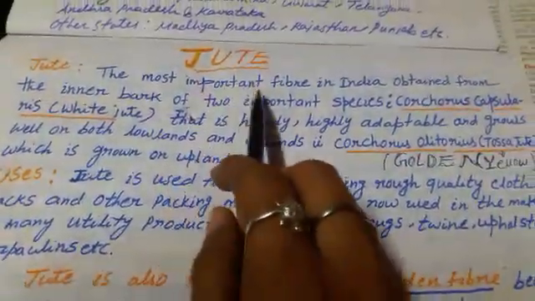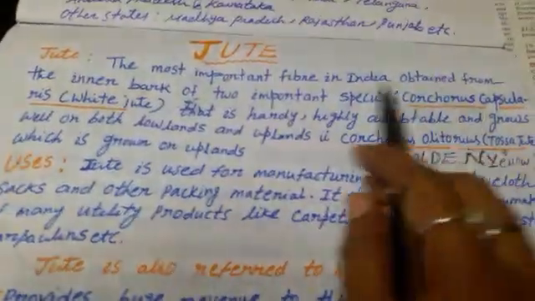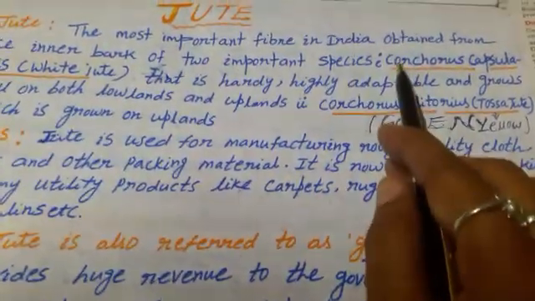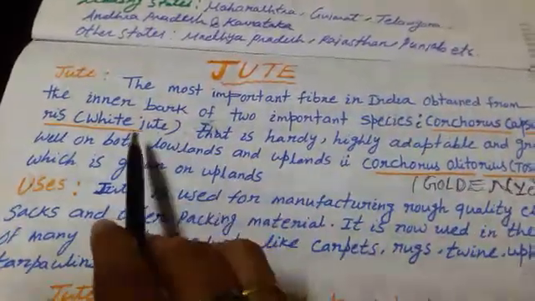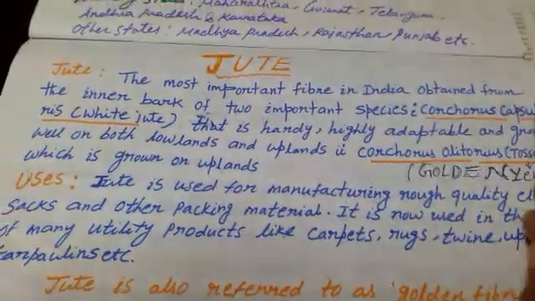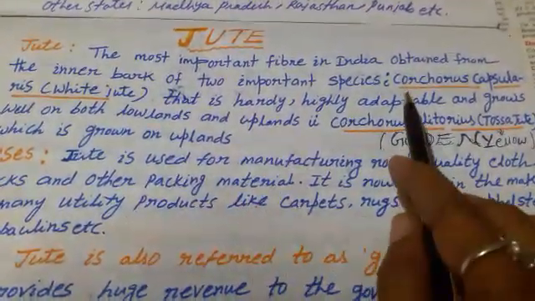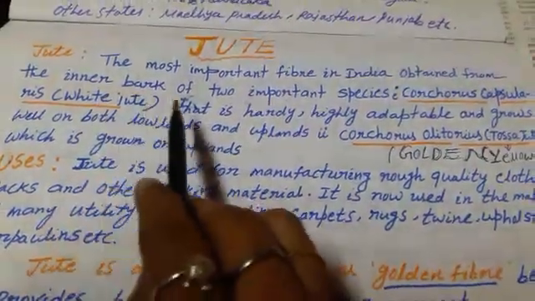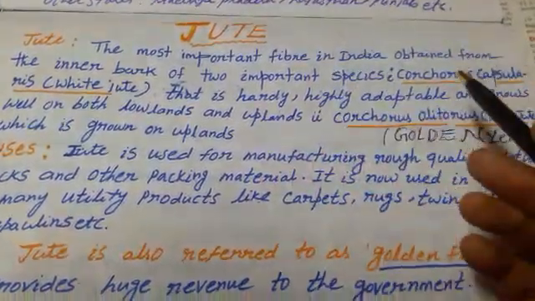The most important fiber crop in India is jute, obtained from the inner bark of two important species. One is Corchorus capsularis or white jute, which is hardy, highly adaptable, and grows well on both lowlands and uplands. First one is given here, Corchorus capsularis or white jute. It is cultivated both in the lowlands and also highlands.